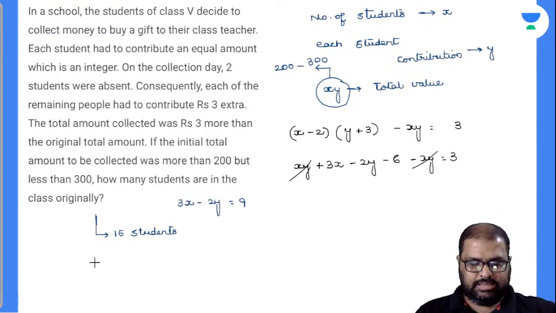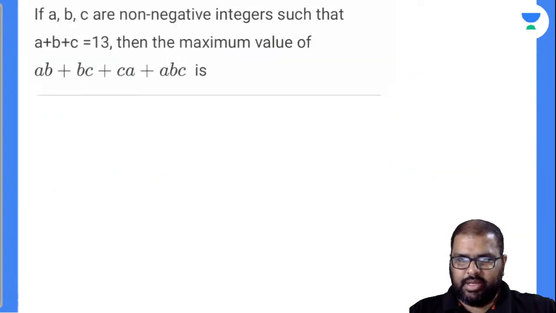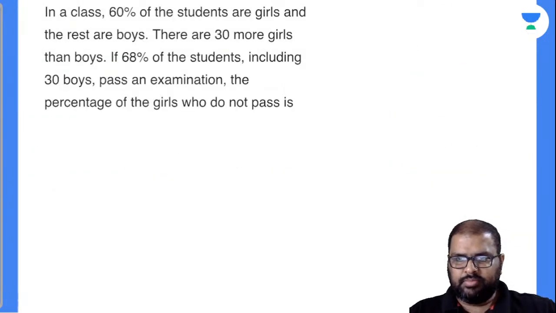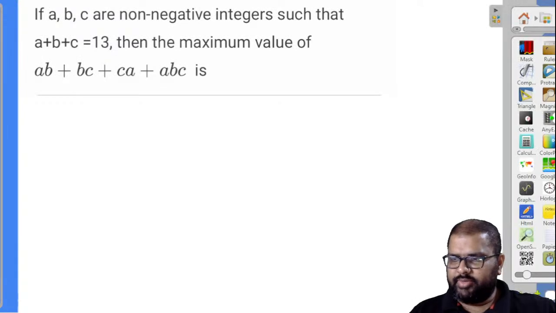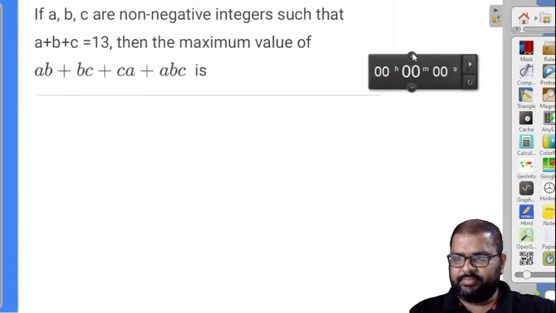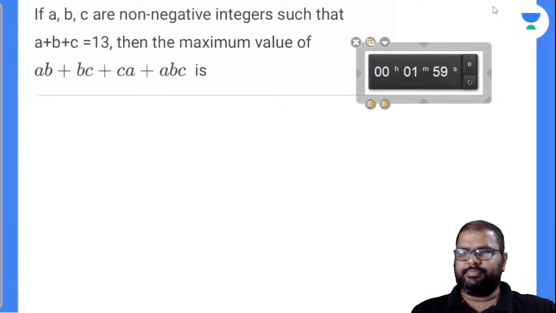Perfectly done. Solve one more question. An easy one. Try this question, right? Tomorrow we'll see the remaining questions there. Try this.